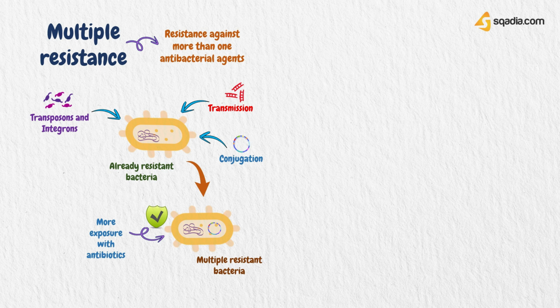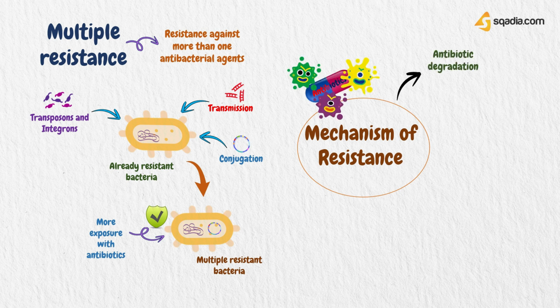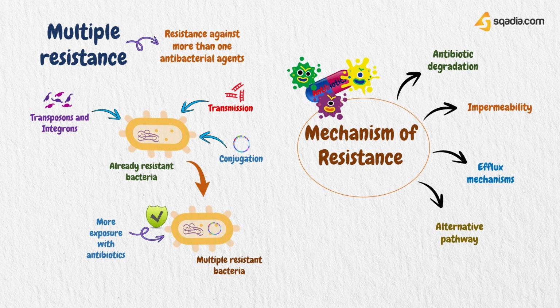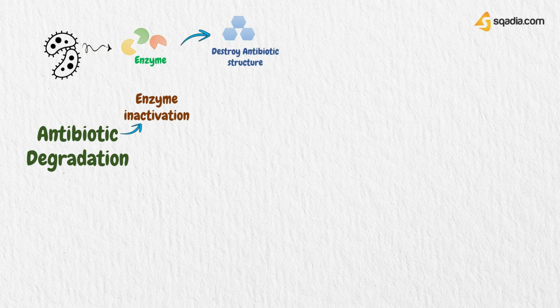Now let's move towards a few major mechanisms of resistance that bacteria develop against antibiotics. It includes antibiotic degradation, impermeability, efflux mechanisms, alternative pathway, and alteration of the target site. Starting with antibiotic degradation, it can be done by enzyme inactivation. Many species of bacteria produce enzymes that destroy the structure of antibacterials and make them inactive.